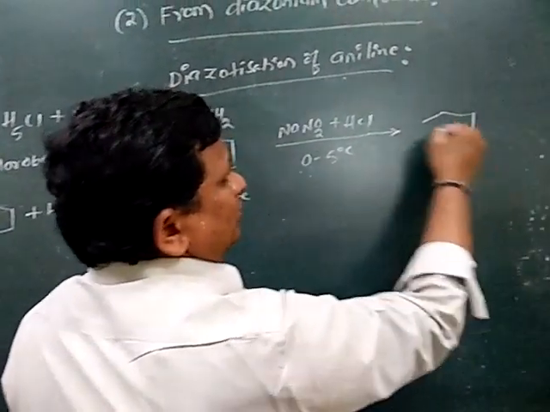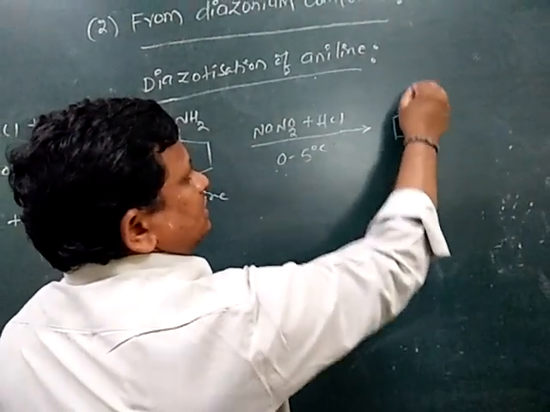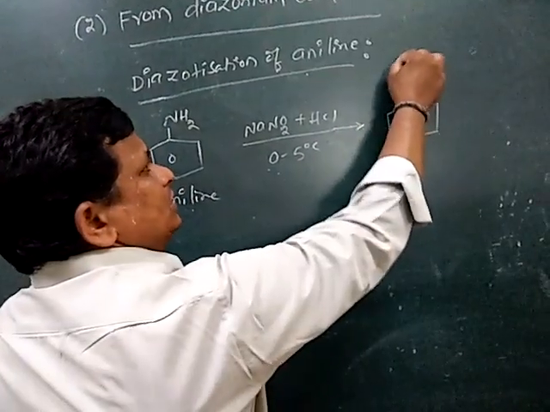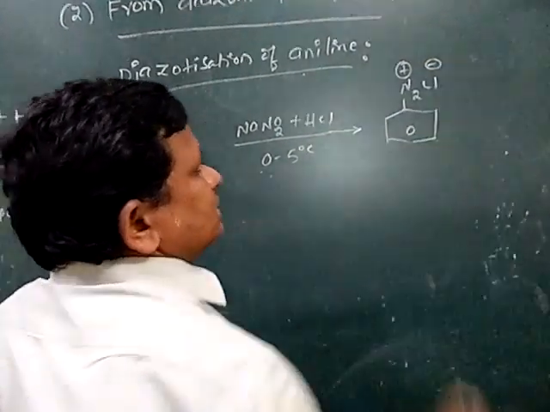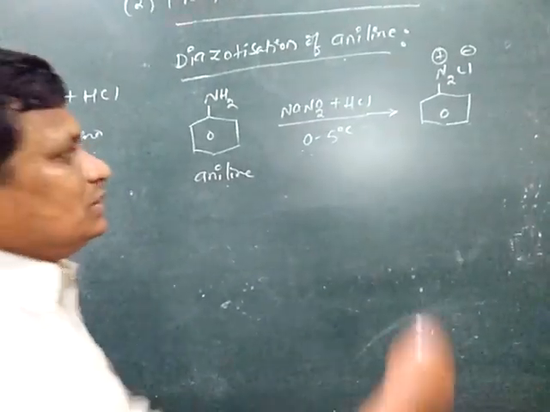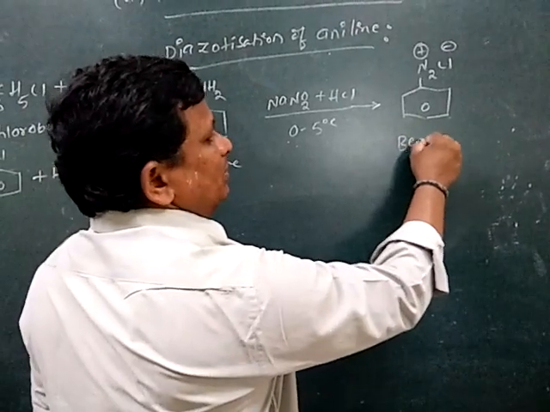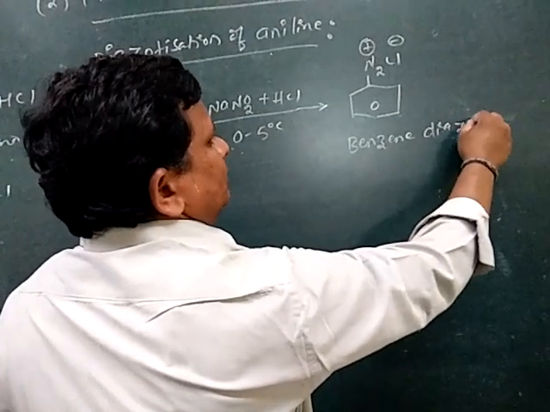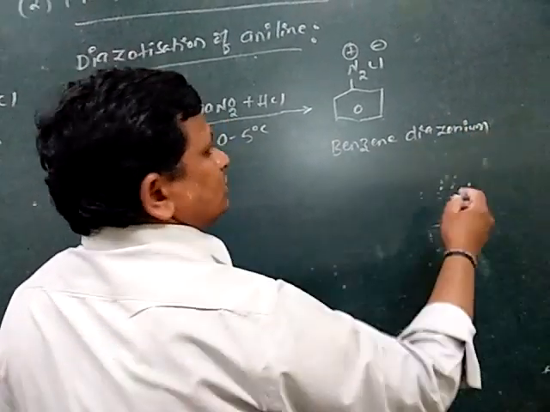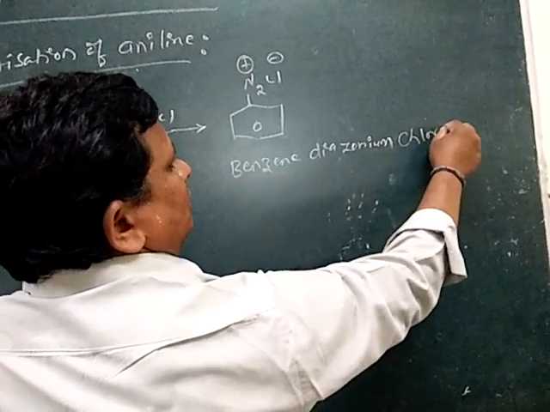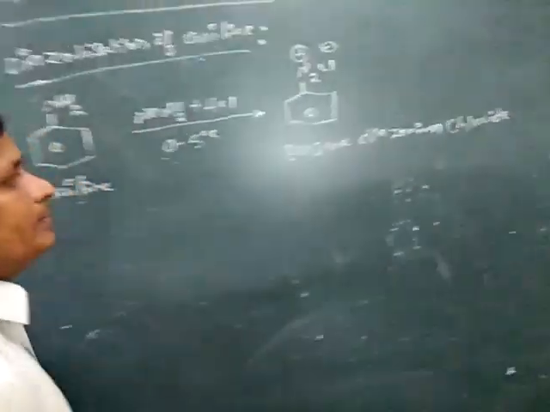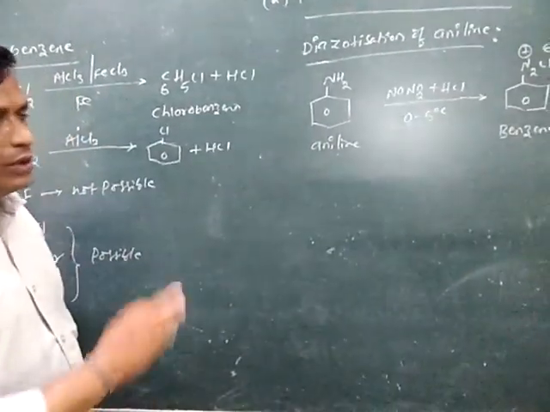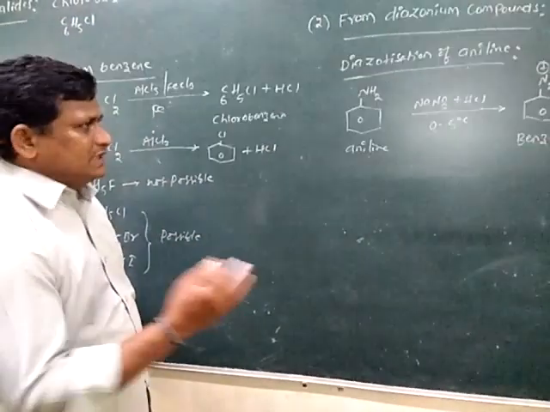Then the obtained compound is N2Cl, in which N2 is with positive charge, Cl is negative charge. So the name of the compound is benzene diazonium chloride. Benzene diazonium chloride is used to prepare chlorobenzene, bromobenzene, etc.